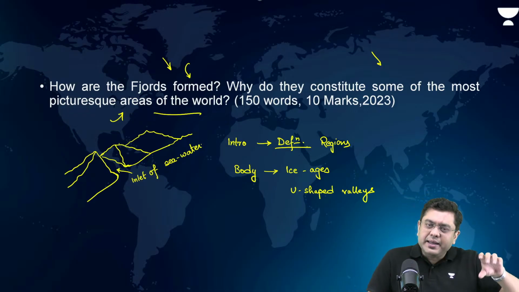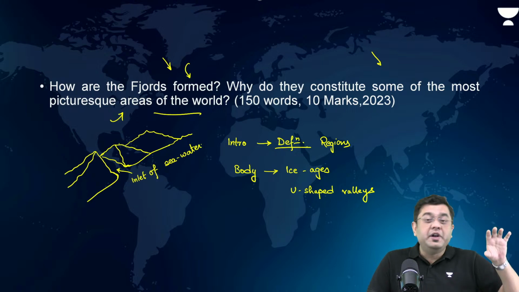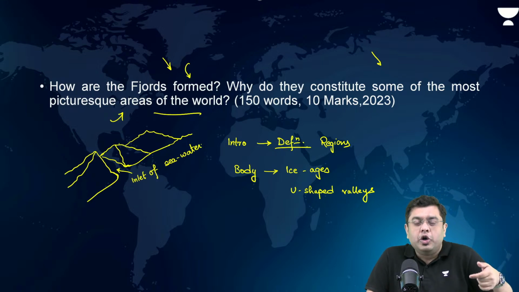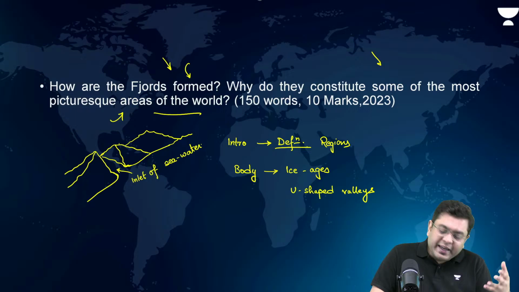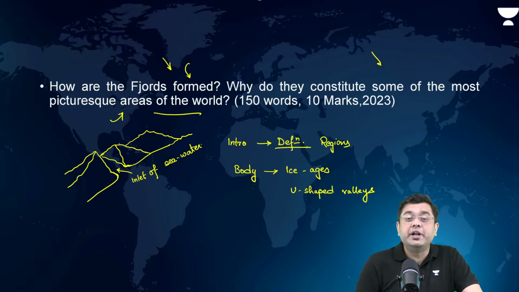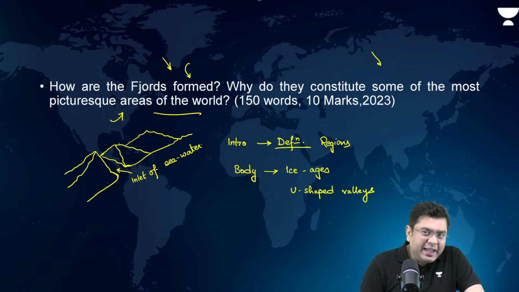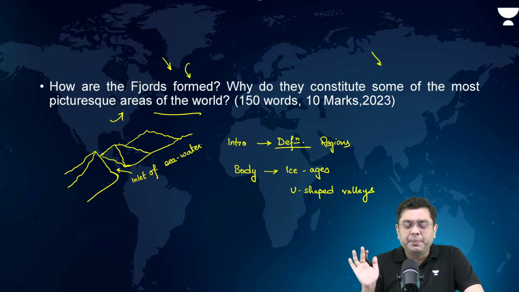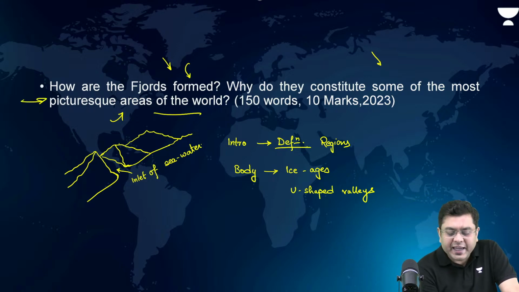inland, creating the water channel which can have a depth of almost 1 to 2 kilometers in certain areas. In the case of fjords, you also mention that greater depth is found in the headward region of the mountain where the erosion would have been maximum, that is away from the coastline. And the depth slowly reduces as you come closer to the coastal area. So that entire formation process will require some explanation, some aspect of ice age and interglacial period. Thereafter, come to the second part.